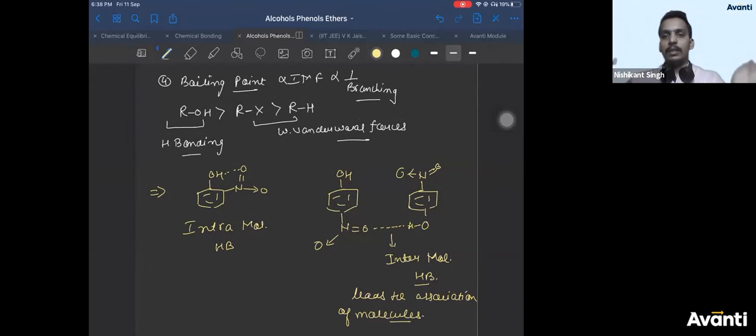Size increases. You can say van der Waals forces increase. And when van der Waals forces increase, the boiling point increases. Whereas orthonitrophenol will not be able to form intermolecular hydrogen bond, it will exist as single molecule. Therefore, its boiling point will be less. So paranitrophenol boiling point is more.